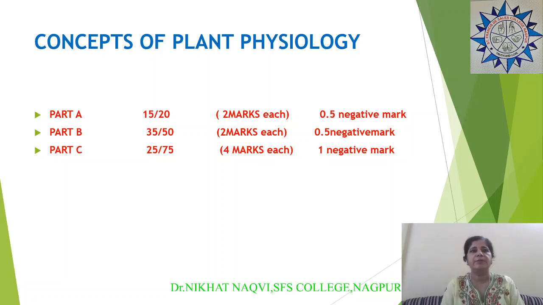If you see the question paper, there are 3 different parts, part A, part B and part C. Part A has 20 questions, out of which you have to attempt 15 questions. Each question carries 2 marks and there are negative marks of 0.5 for every wrong answer. Then part B has 50 questions, out of which you have to attempt 35 questions, 2 marks each for the correct answer and 0.5 negative mark.